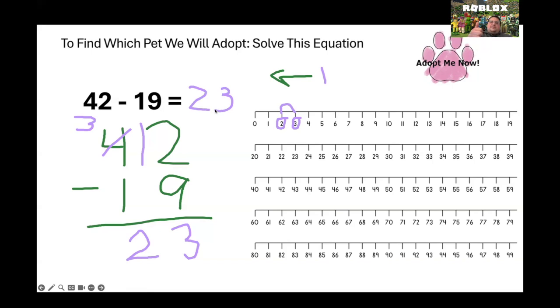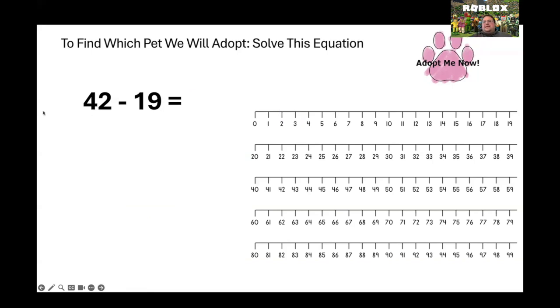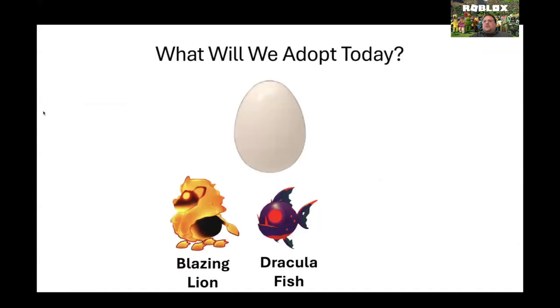If you got that right, give yourself a really big thumbs up. Let's eliminate one of our animals. The kookaburra has been eliminated, and we are now down to the blazing lion and the Dracula fish. This is it. Last problem. Make your selection. Which animal is going to hatch from our egg?